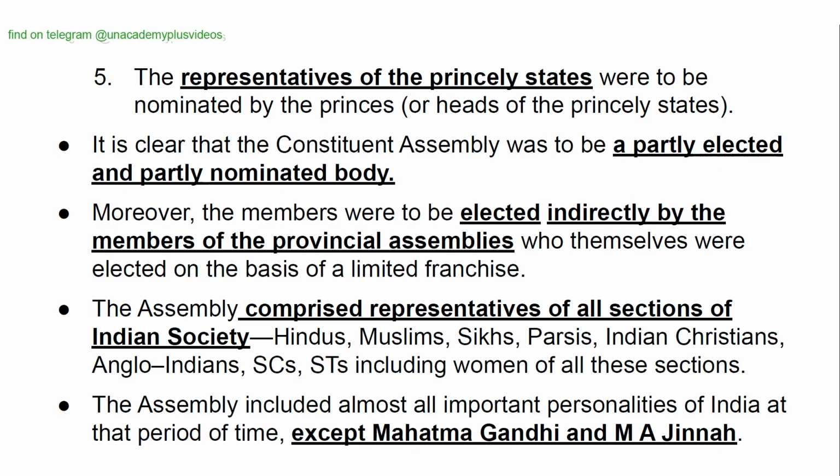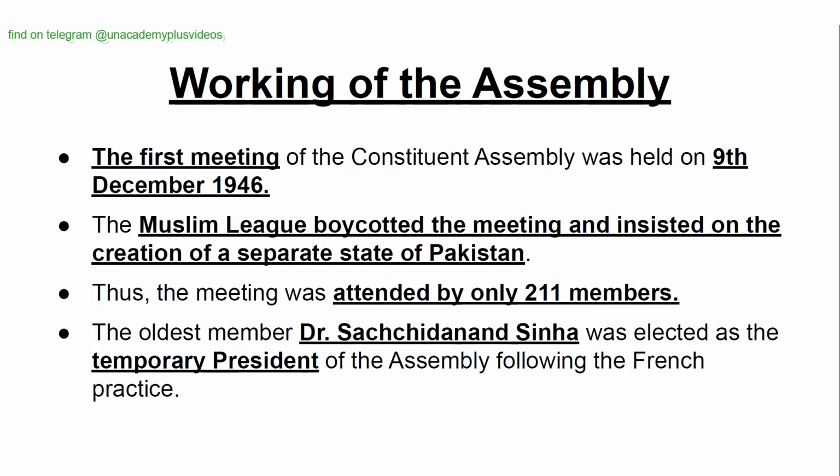Moreover, the members were to be elected indirectly by the members of the provincial assemblies, who themselves were elected on the basis of a limited franchise. The assembly comprised representatives of all sections of Indian society: Hindus, Muslims, Sikhs, Parsis, Indian Christians, Anglo-Indians, SCs, STs, including women of all these sections. The assembly included almost all important personalities of India at that period of time except Mahatma Gandhi and M.A. Jinnah. Working of the Assembly.